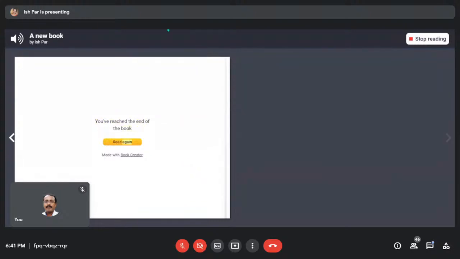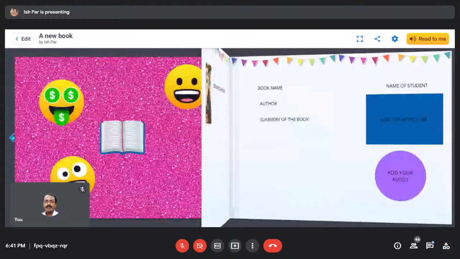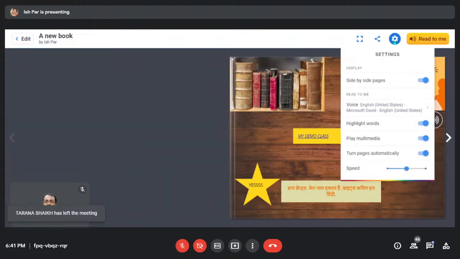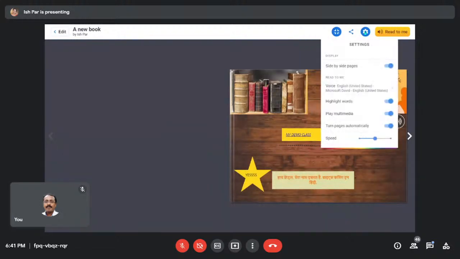Read again. Okay, this is how it reads your book. It will read only English and it will not read whatever you have annotated, right? Now, how to change the language? Just click on the settings button, right? You see on the top, this is for making it full screen. This is for share, publish online, download as ebook and print. These options are also there. There is a third option which is called settings.